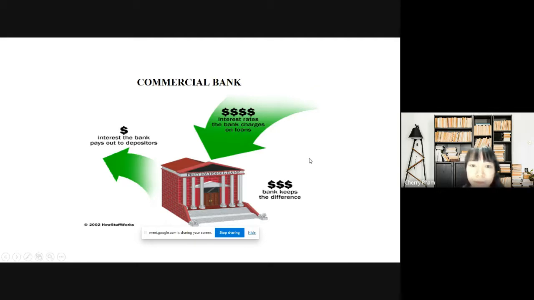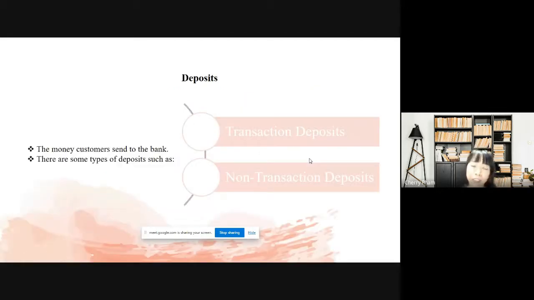Now I go back to the main activities of a commercial bank, as I mentioned in the definition above. First of all, deposits. A deposit is the money the customer sends to the bank. There are two types of deposit: transaction deposits and non-transaction deposits. Let me talk about transaction deposits first. It is simple: the deposit which the customer uses for transactions.